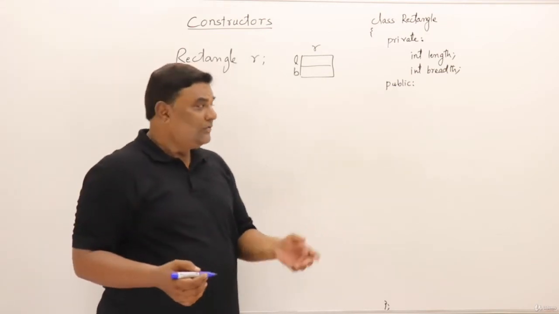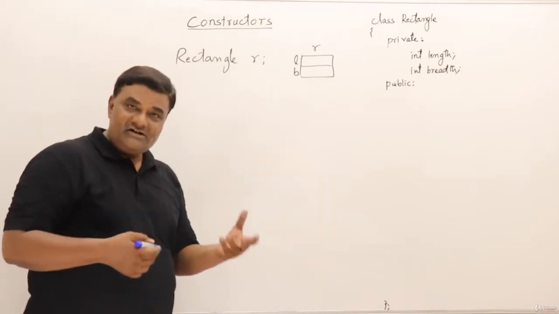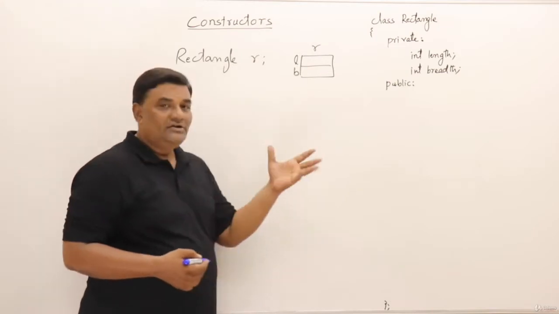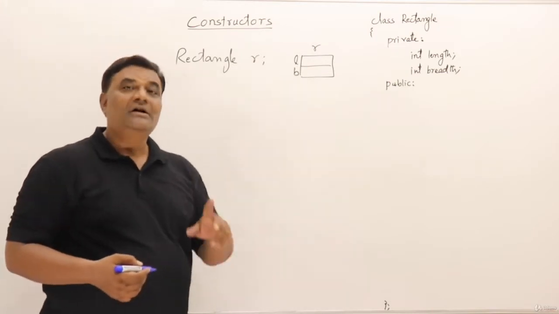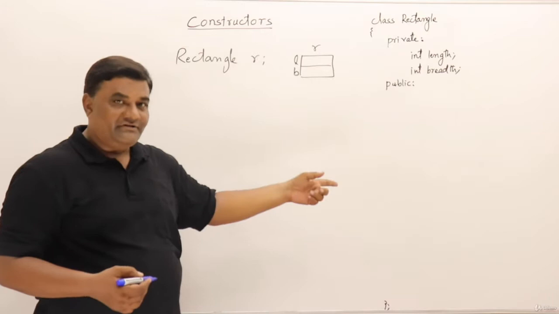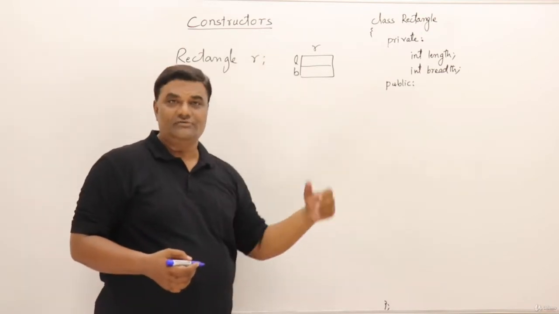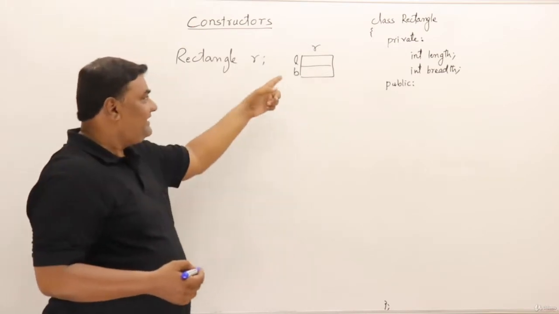Constructed. Who constructed it? There is a function which has constructed it. Did we write any function there? No. Then who wrote the function? The compiler will provide a function for this when it converts into machine code. That is not visible to you. It is there in machine code. And that constructor will create this object.